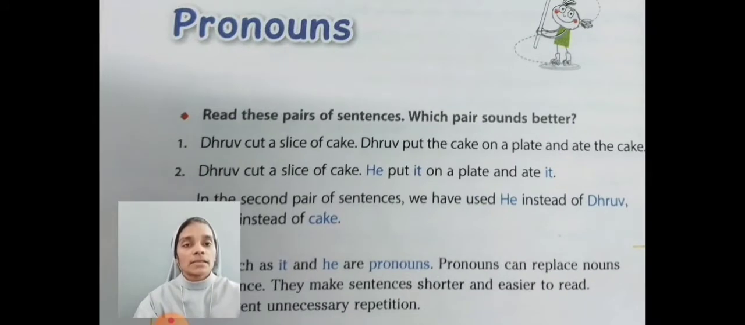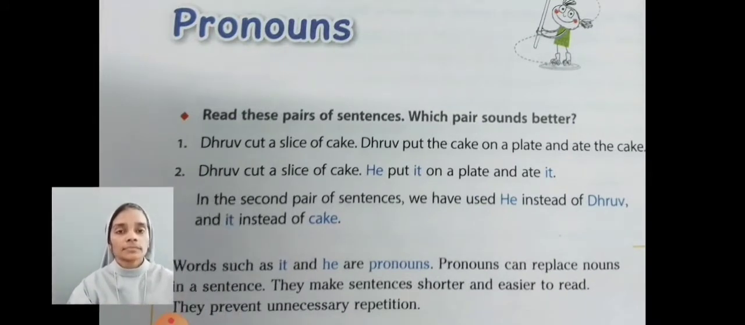Next, we will see some examples. Please look at the first one. Dhruv cut a slice of cake. Dhruv put the cake on a plate and ate the cake. In this sentence, we can see the repetition of some nouns, Dhruv, cake. These nouns are repeating again and again. So to avoid this repetition, what we have to do? We have to write the pronoun of the noun.